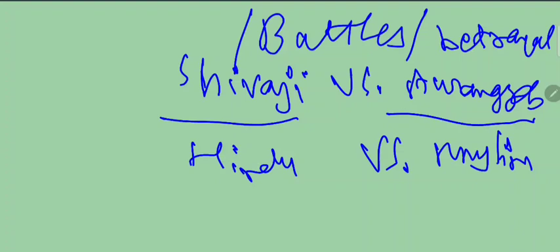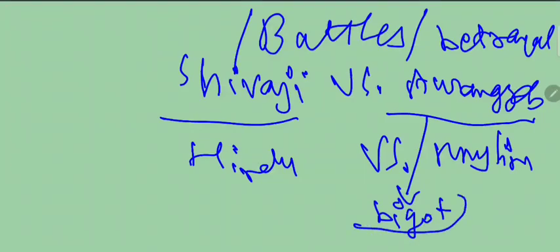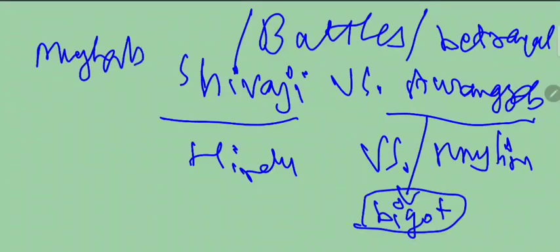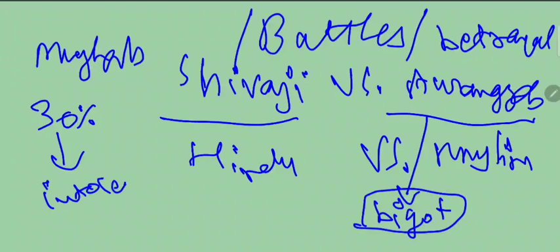The thing is that Aurangzeb was a religious bigot. Bigot means he was kattar, dharmandh. But Mughals were not religious bigots. If you look at the history of all the Mughals, around 30% of Mughals were intolerant and 70% of Mughals were tolerant.